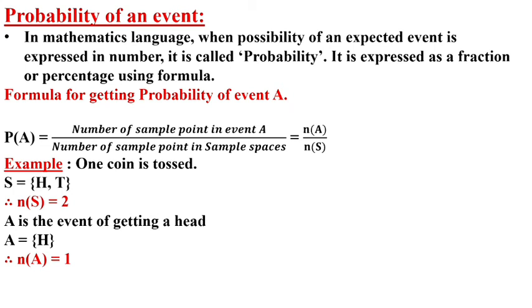But here we have to find the probability of event A. So we will apply the formula: number of A upon number of S. Number of A, how much did we get? 1, and number of S is 2. Therefore probability of A is 1 upon 2. I hope you understood this formula.